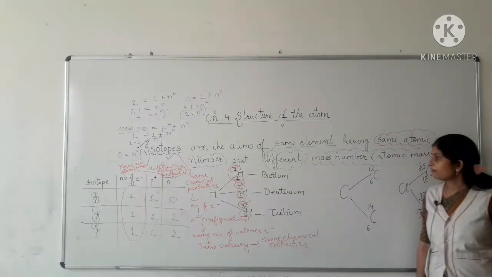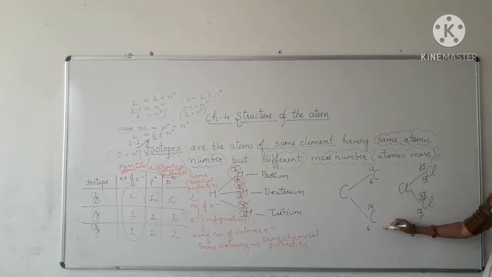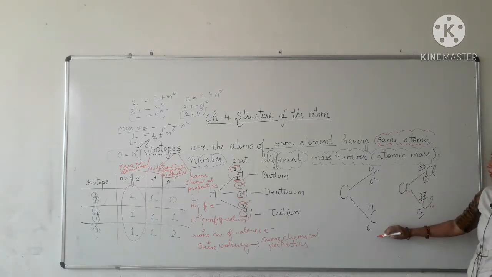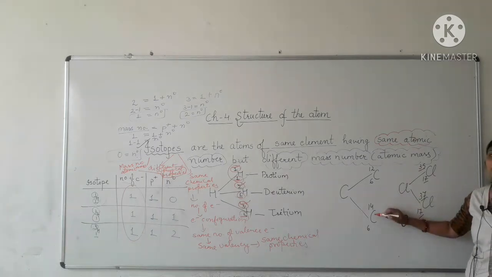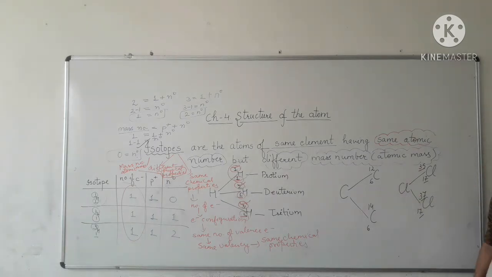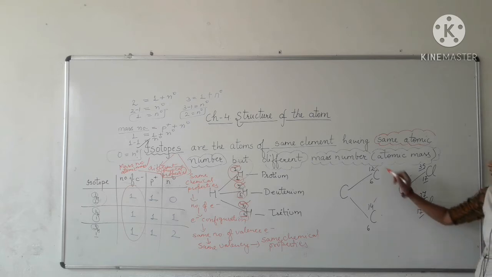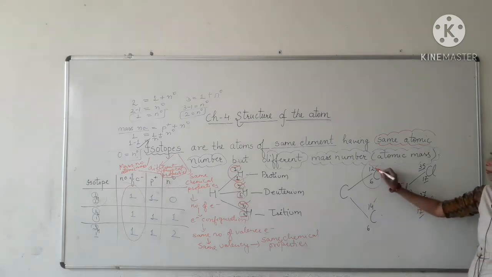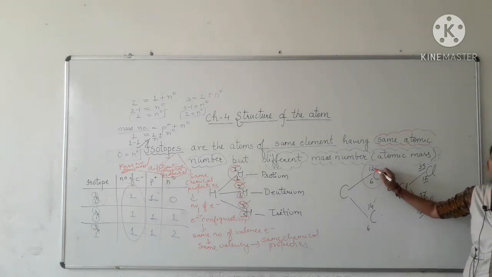In the same way, when we talk about isotopes having atomic number 6, same atomic number, but different atomic masses or mass numbers, 12 or 14, then whose atomic mass or mass number, 12 or 14, can we take as the atomic mass or mass number of carbon? Here this carbon atom having mass number 12 is mostly found in nature.